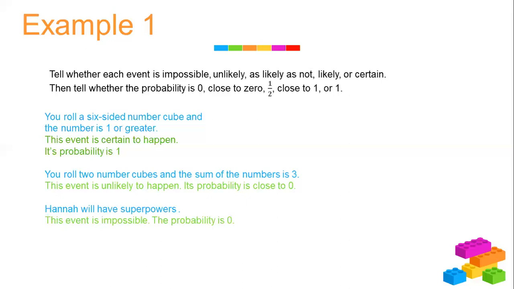You roll 2 number cubes and the sum of the numbers is 3. This event is unlikely to happen and its probability is close to 0. Why? If we roll 2 dice, the sum of the numbers might be 3, but this is a very small chance. So this is unlikely to happen and the probability is close to 0. The third example, Hannah will have superpowers. This event is impossible to happen, which means that the probability would be 0.